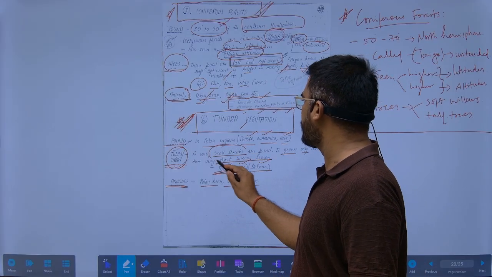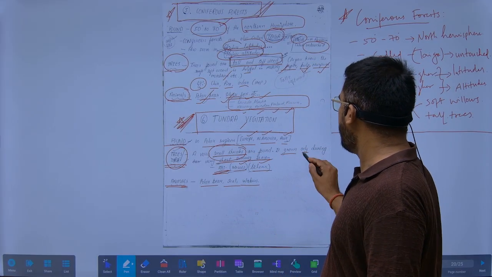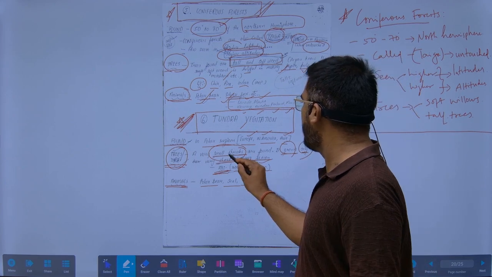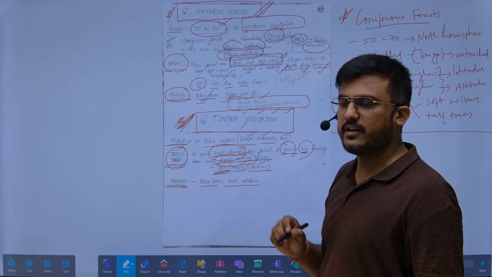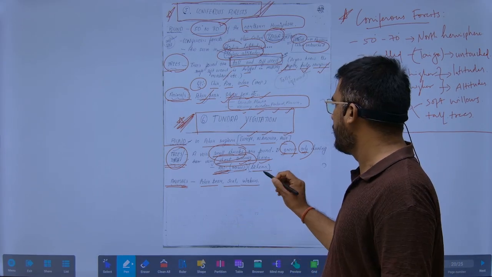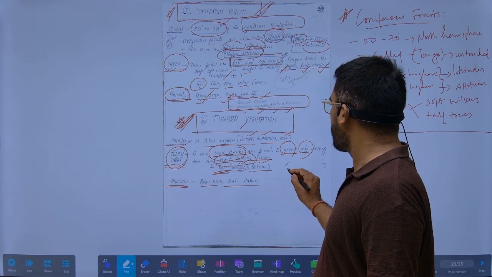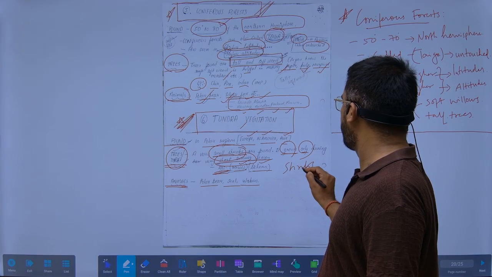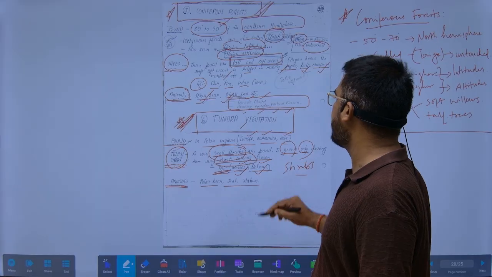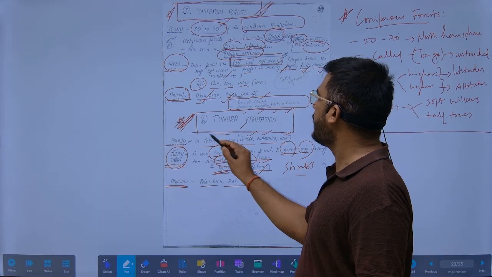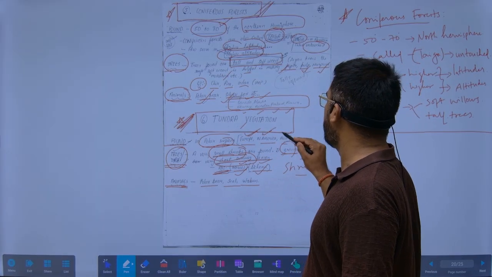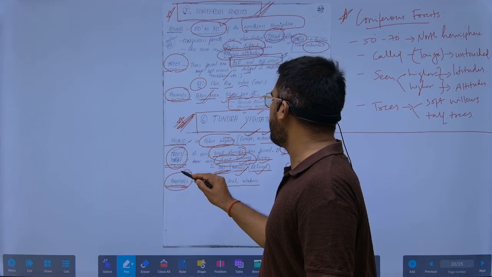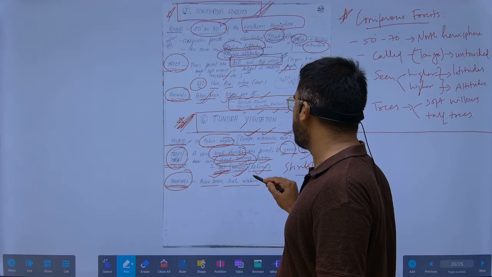Very small shrubs are found. It grows only during the very short summer season. They have a very short summer season, so only small shrubs are found. It can be mosses, lichens, and these things. In the polar regions, in Europe, North America, and Asia, the animals we find here are polar bear, seals, and walrus.